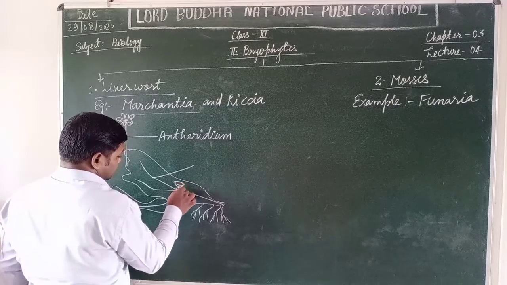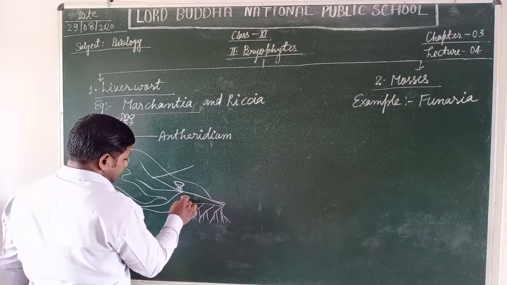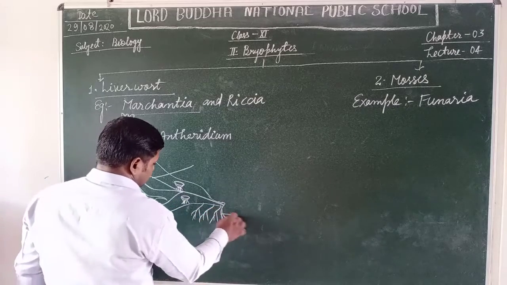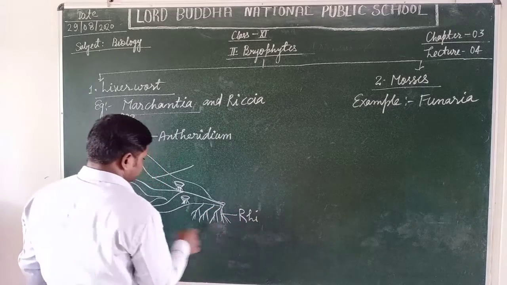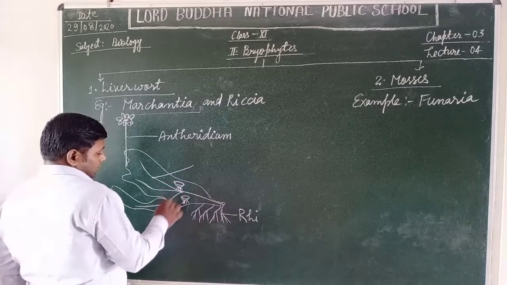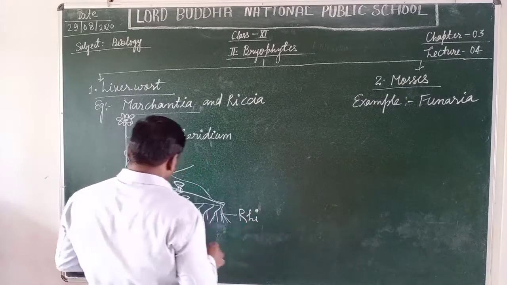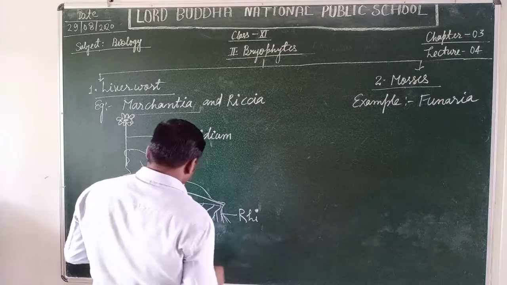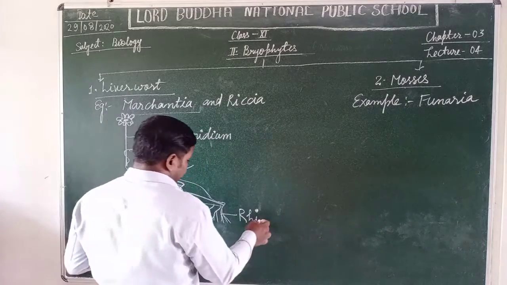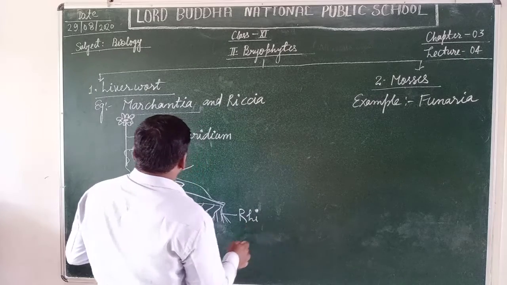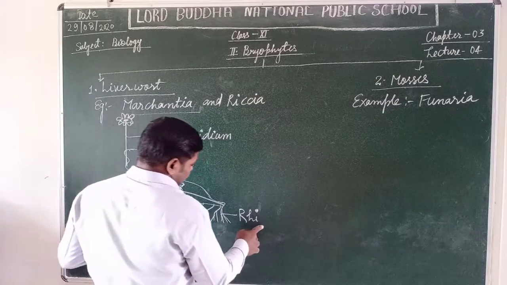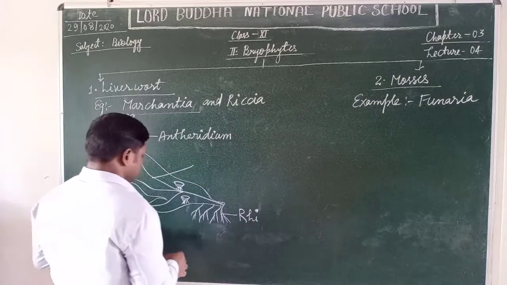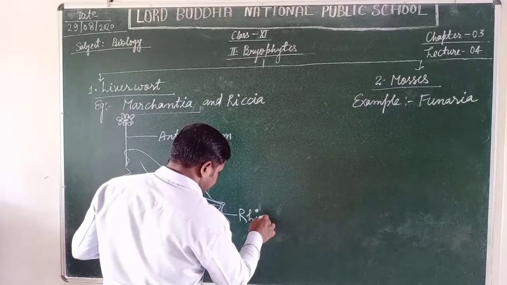These are the gemma cups, which detach from the plant's body and float freely on the water surface to fuse with the antherozoids or archegonia to form the zygote for the formation of the sporophyte.